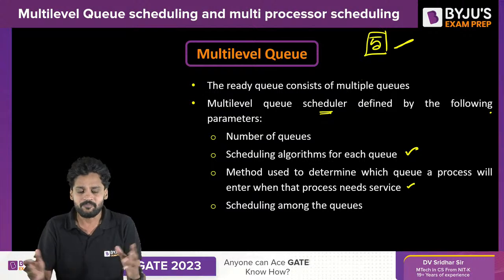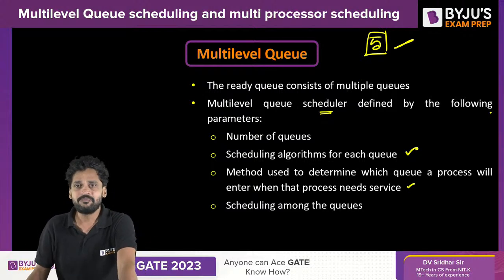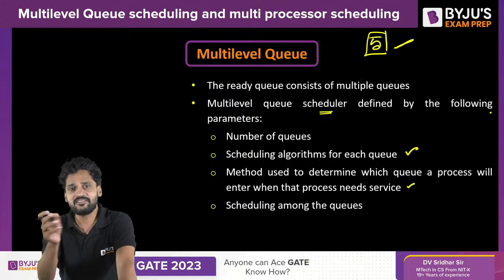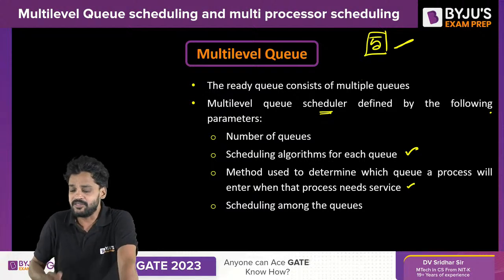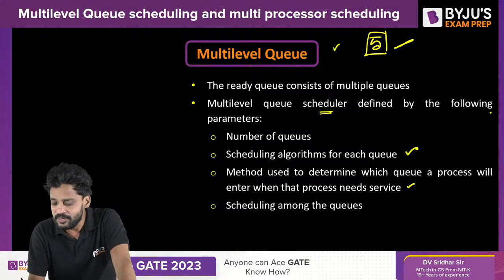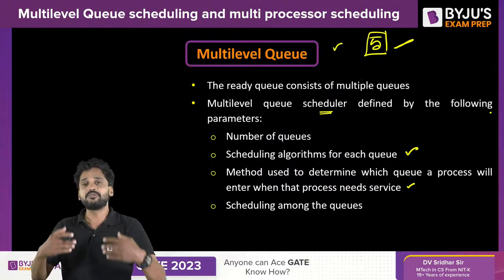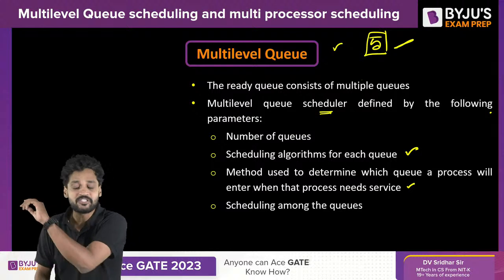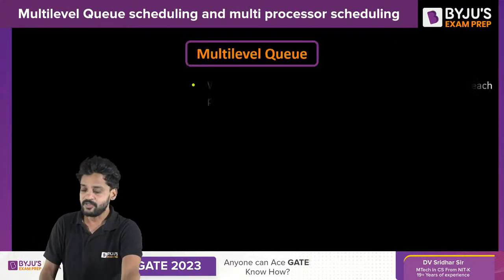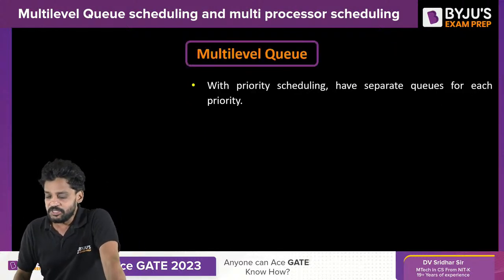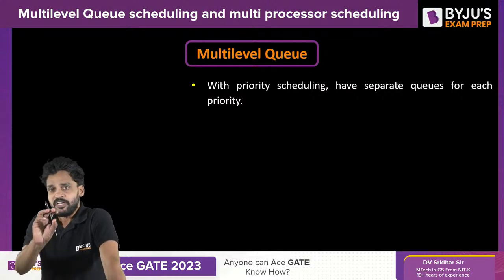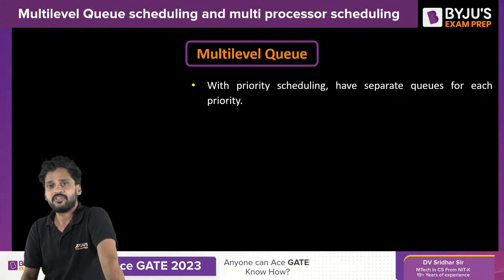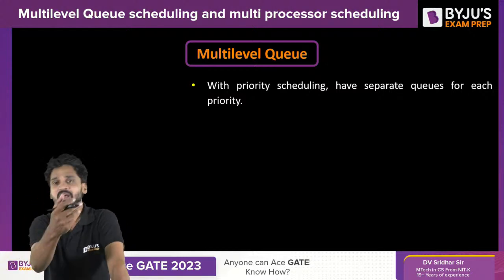Now, this is very simple, as I told you. The only thing is, we should be able to classify the process and attach them to each queue. Here, in a multi-level queue environment, the moment a process comes into the system, it will be assigned to a fixed queue, as I show you right now. With priority scheduling, we have separate queues for each priority. For each priority, we do have a separate queue. Rather, for each queue, we do have a separate priority.